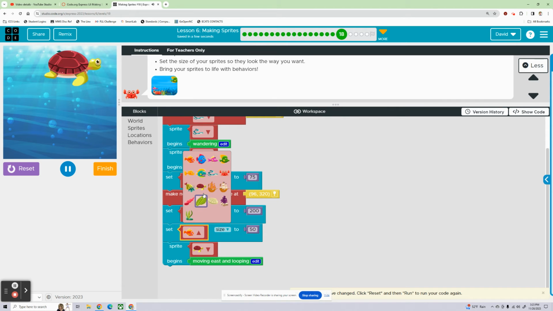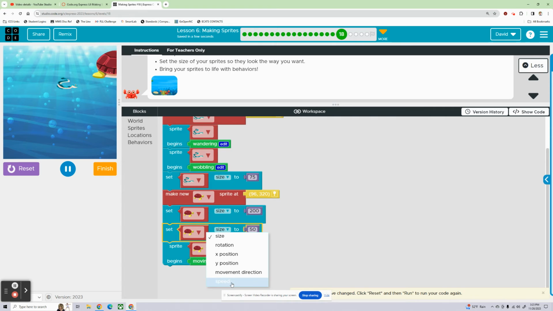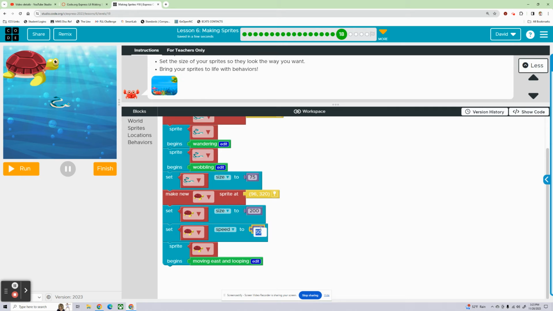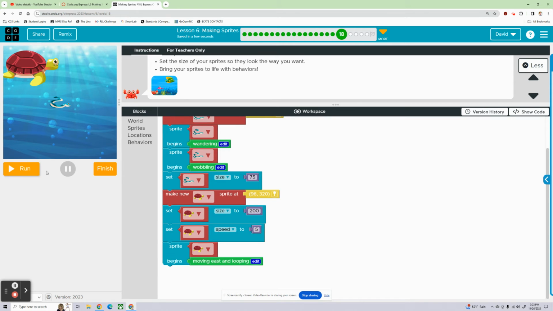Let's set the turtle's speed and see what happens. If I set it to 50, that might be just the normal speed. Let's slow him down, see what 20 speed does. I don't think that slowed it down. What about 5? I don't know that the speed is doing anything.